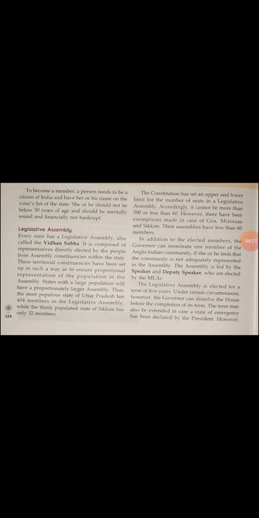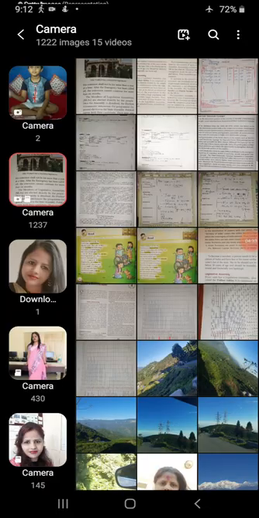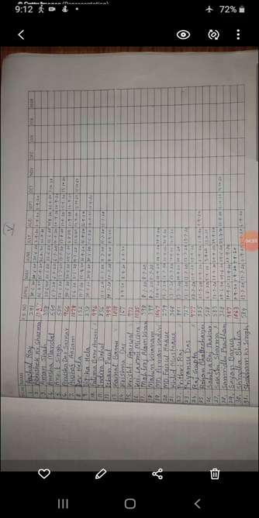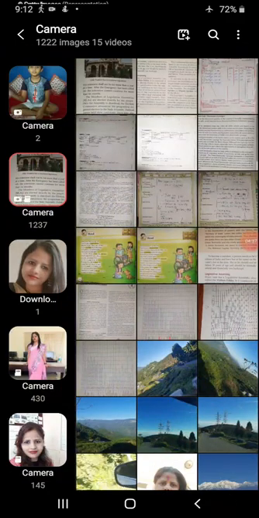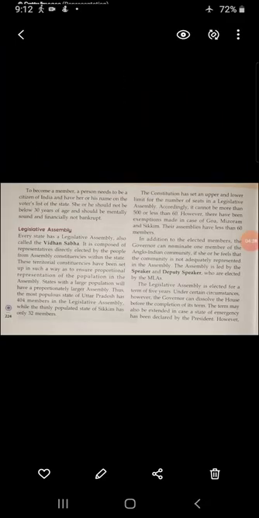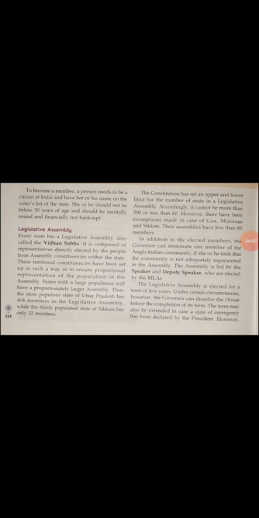But the constitution has given a certain liberty to Goa, Mizoram and Sikkim. Their assemblies have fewer than 60 members.